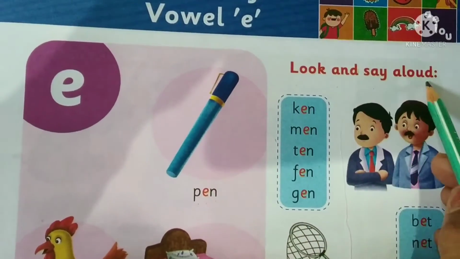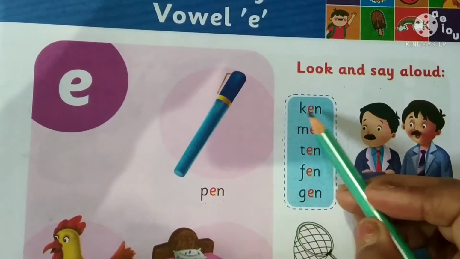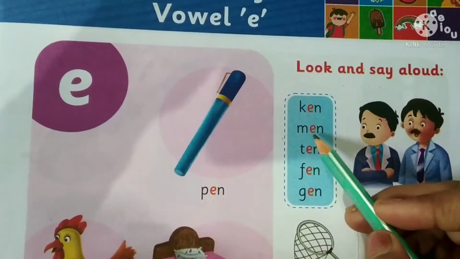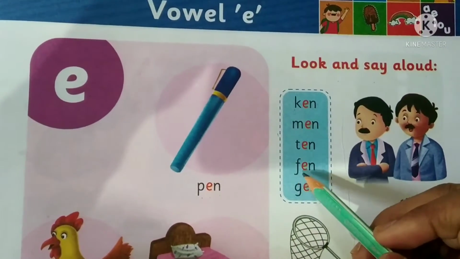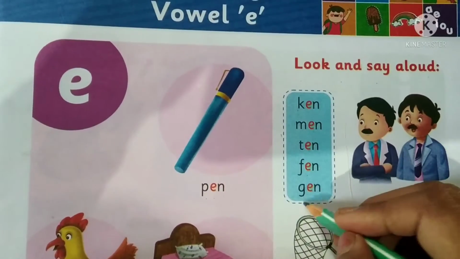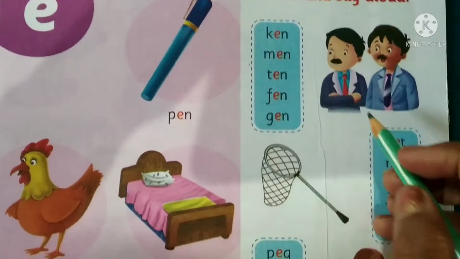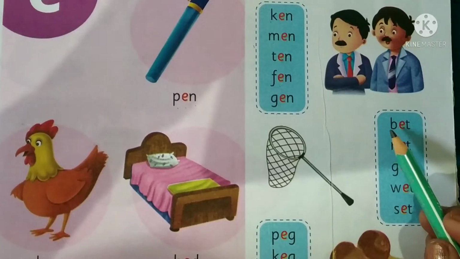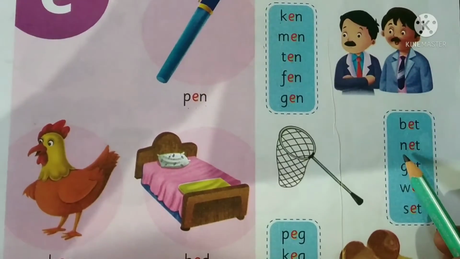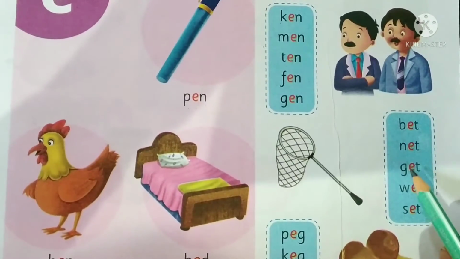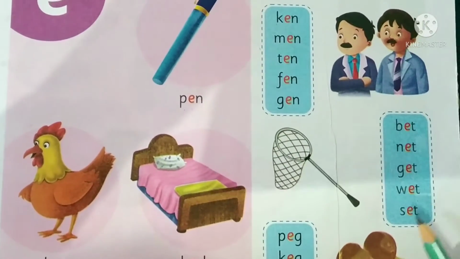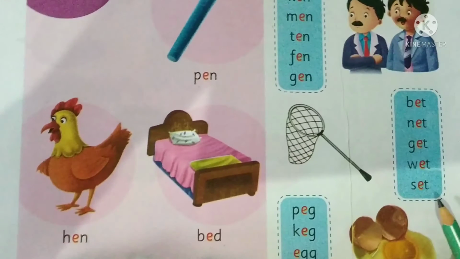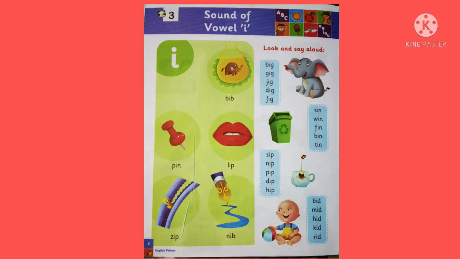Now look and say aloud. K-A-N, can. M-A-N, man. T-A-N, tan. F-A-N, fan. G-A-N, gan. B-A-T, bat. N-A-T, net. G-A-T, get. V-A-T, wet. S-A-T, set. Next, sound of vowel I.